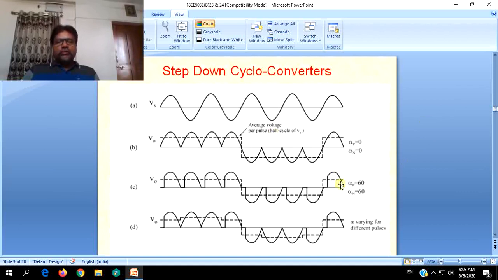This is another example of the same thing we have discussed, but with the extra feature of voltage control.